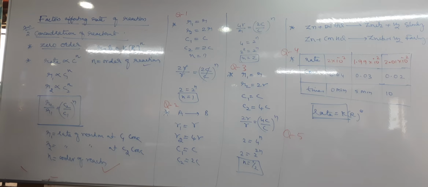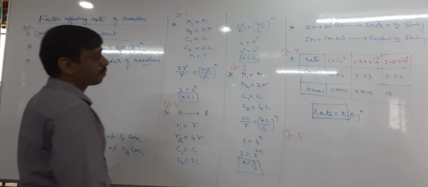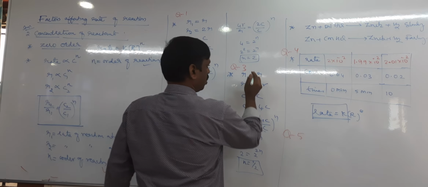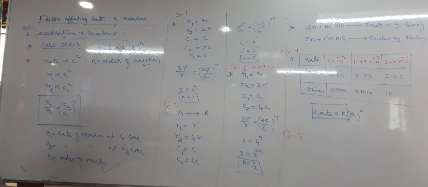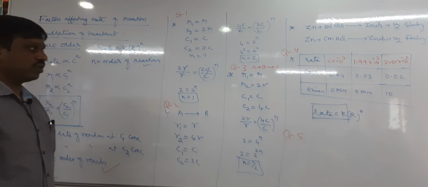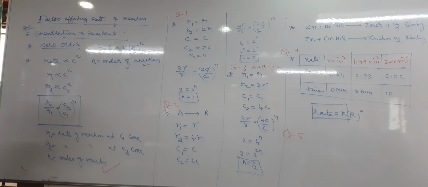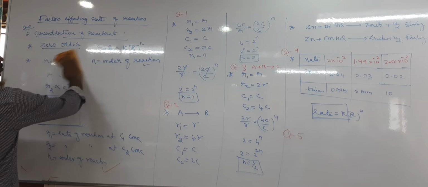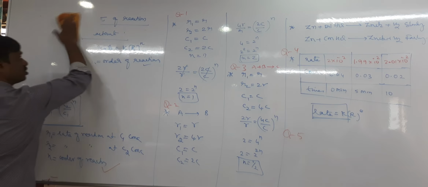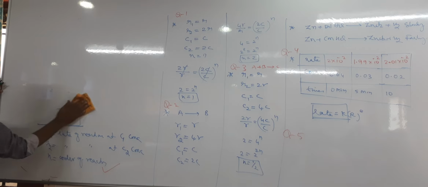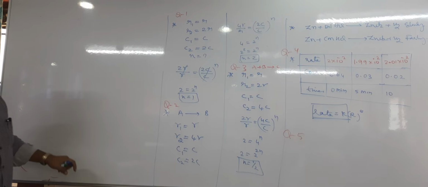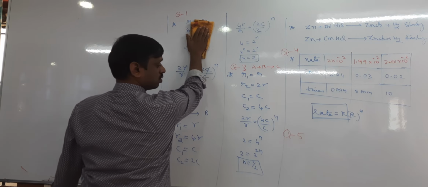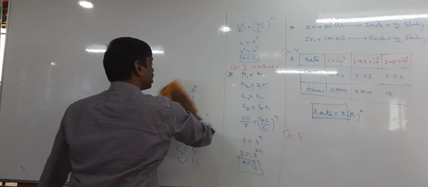Right, next slide. For a reaction, A plus B gives rise to C. The rate of chemical reaction increases 2 times when the concentration of reactant increases by 4 times at constant temperature.